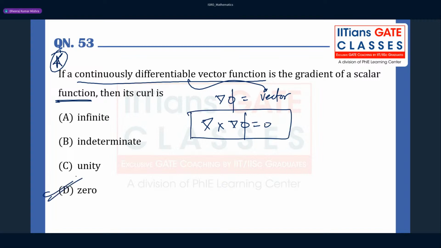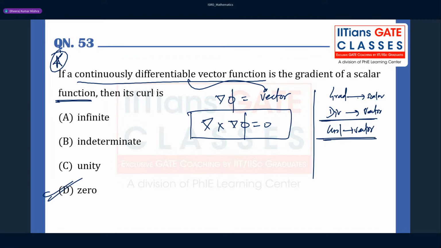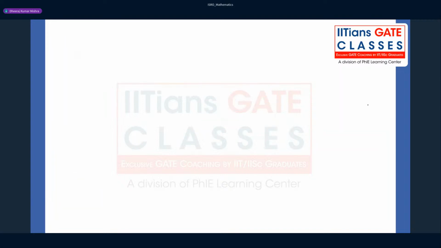Which option is going to be correct? Option D is going to be correct. This is a very good question. If you have good command on it, if you know where these operators operate: the gradient operates on a scalar. Divergence operates on a vector, and the curl operates on a vector only, guys, and it will give you a vector. Divergence of a vector is nothing but a scalar. Gradient of a scalar is nothing but a vector. Please remember this concept.